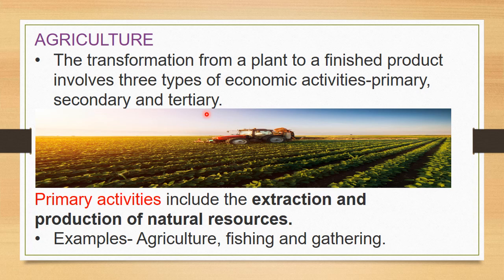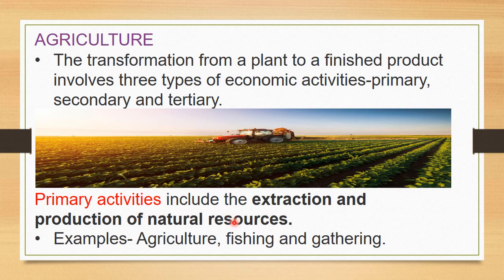First we are going to see about primary activities. What are the primary activities? They include the extraction and production of natural resources. Primary means the first step is extraction and production of natural resources.